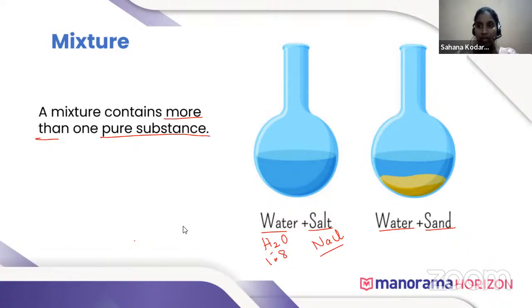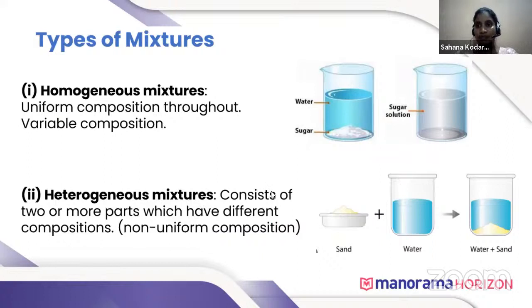Next, we will learn the types of mixtures. The mixtures can be classified into two types based on the constituents that take part in the formation of the mixture. So there are two types, homogeneous mixture and heterogeneous mixture. So can you see this? One minute.